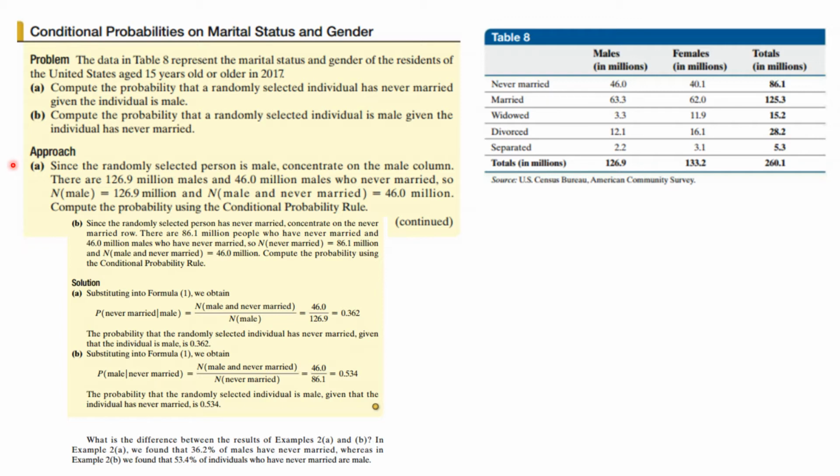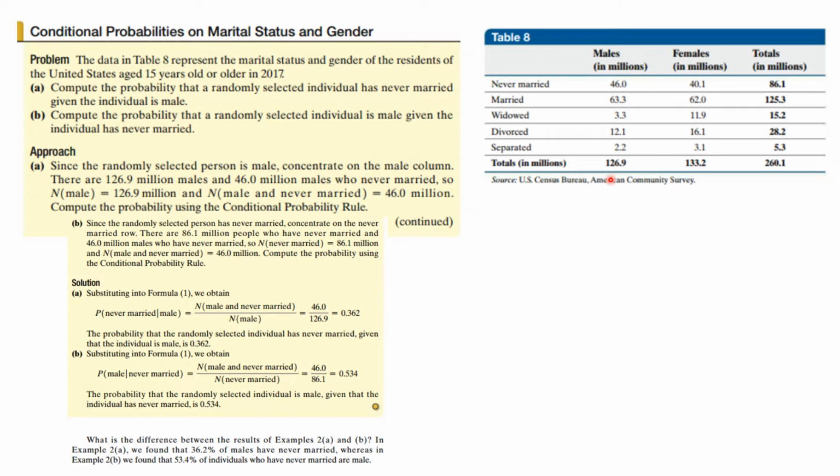Let's consider another problem. Here's a table talking about marital status and gender. You could be never married, married, widowed, divorced, separated, and so on and so forth. You could be male, female, and we have totals of the rows and totals of the column. Use this table to compute the probability that a randomly selected individual has never married, given that they're male.